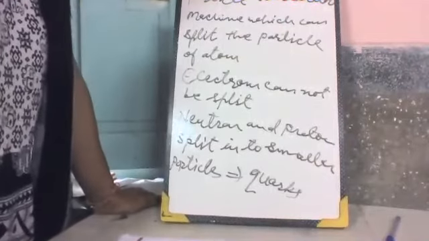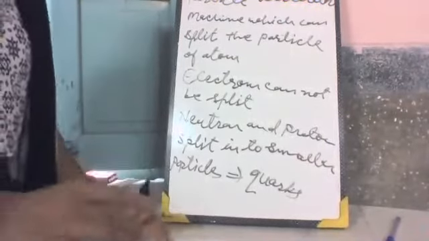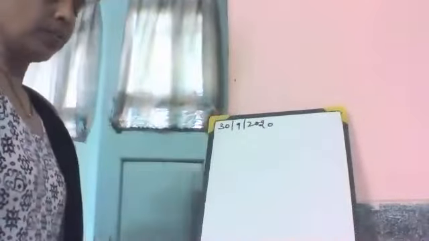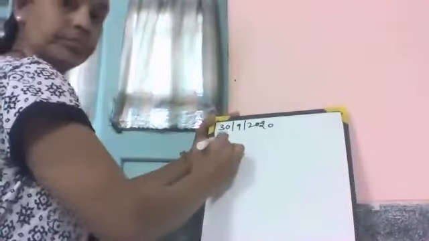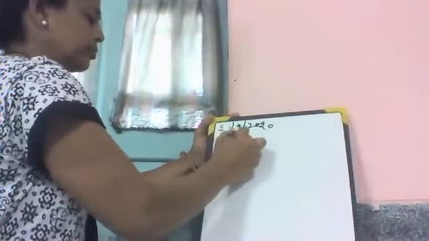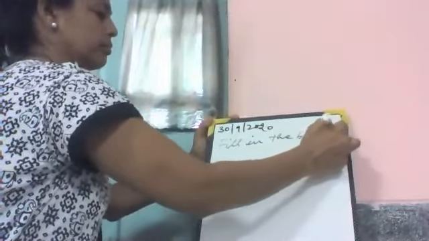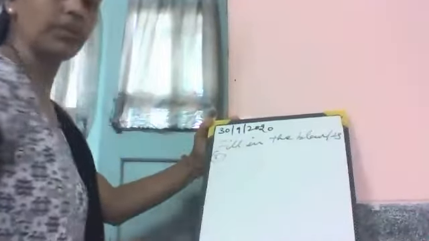Look at the fill in the blanks. Can you do this yourself?